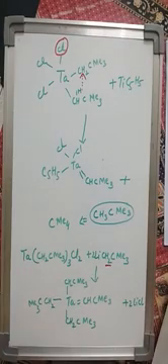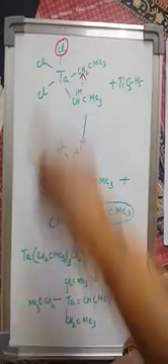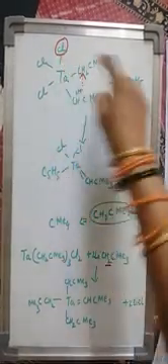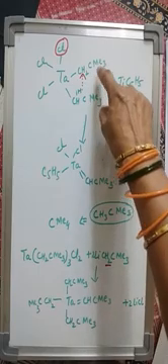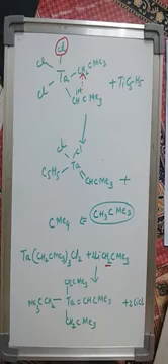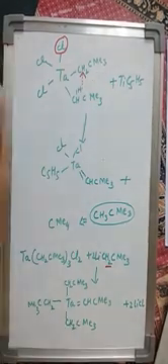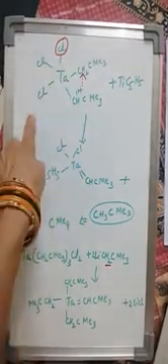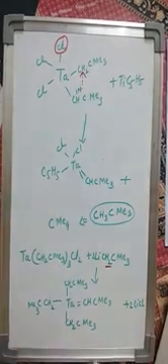This is the second method of preparation: intramolecular loss of alkene from a bis alkyl complex induced by addition of a ligand. Here we are going to take the tantalum complex TaCl3, with CH2CMe3, these are the two groups which are generally written as whole twice. So if we write the whole complex, that is TaCl3 and (CH2CMe3) whole twice.